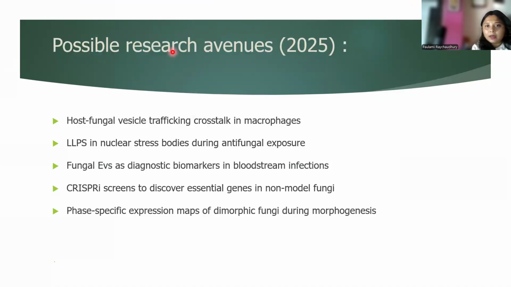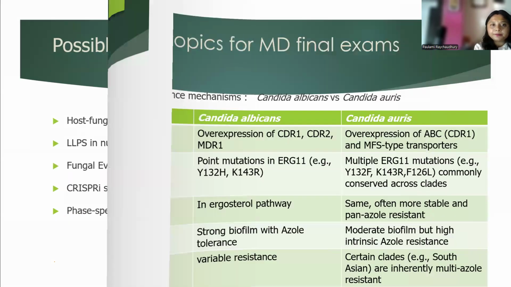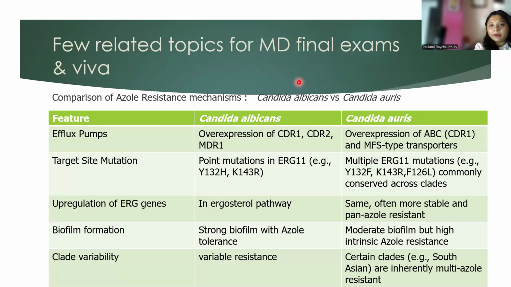Now, possible research avenues in 2025: host fungal vesicle trafficking crosstalk in macrophages, LLPS in nuclear stress bodies during antifungal exposure, fungal EVs as diagnostic biomarkers in bloodstream infections. This is very important. And CRISPRi screens to discover essential genes in non-model fungi and phase-specific expression maps of dimorphic fungi during morphogenesis. So, a few related topics for MD final exams and viva.